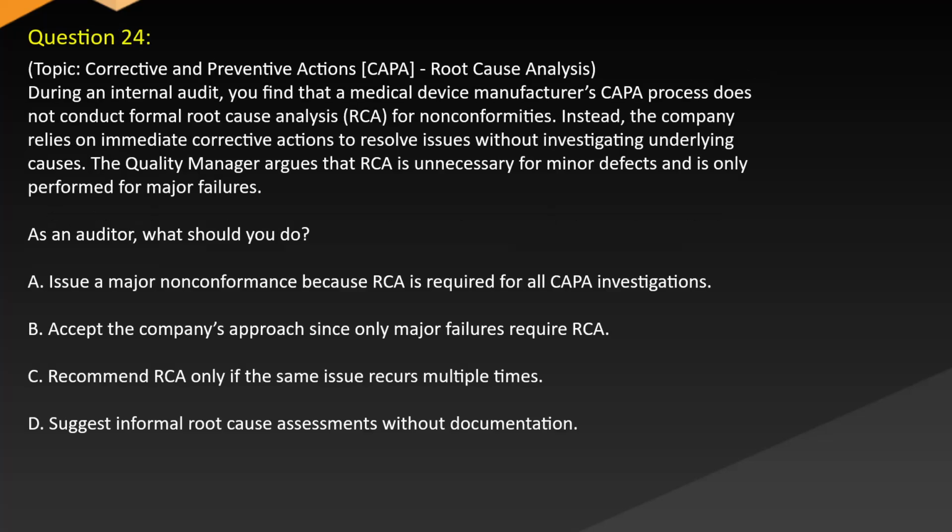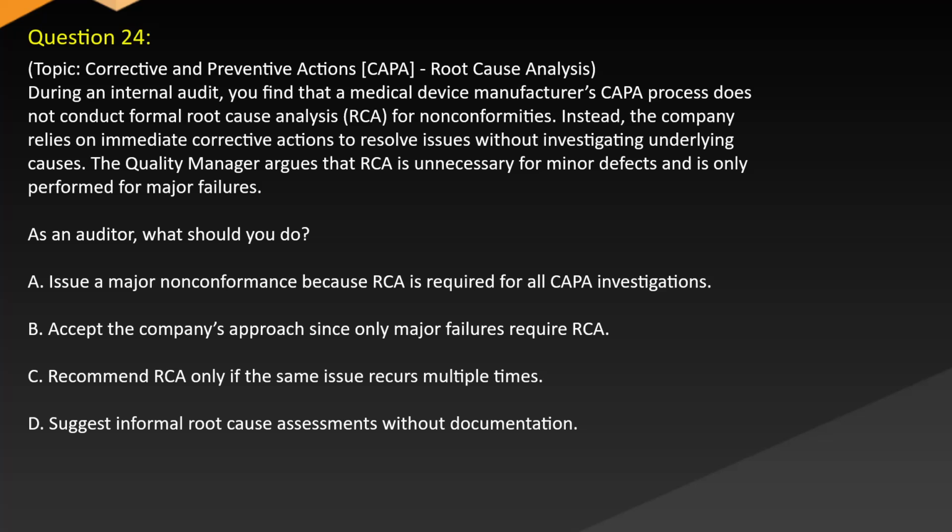Question 24. Topic: Corrective and preventive actions. CAPA root cause analysis. During an internal audit, you find that a medical device manufacturer's CAPA process does not conduct formal root cause analysis, RCA, for non-conformities. Instead, the company relies on immediate corrective actions to resolve issues without investigating underlying causes.